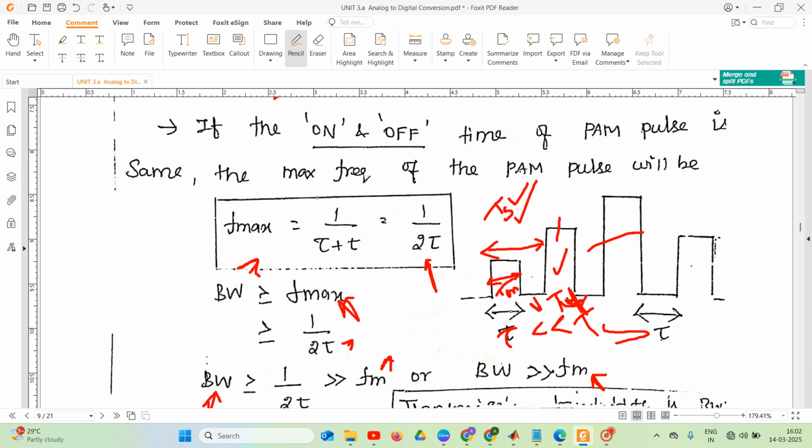So till now we have discussed the PAM signal, right? How we generate the PAM signal as natural PAM and flat top PAM. For both natural PAM and flat top PAM, we have discussed generation and detection. In the flat top PAM signal, the transmission bandwidth is greater than Fm. We have discussed the mathematics and given the proof. Now we will discuss the advantages, disadvantages and applications of the PAM signal.